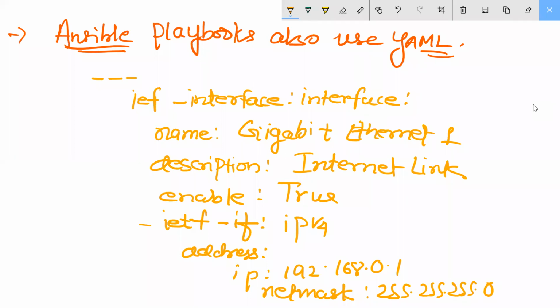So the first line is ietf-interfaces. That is the start, the starting of your command. ietf, yes, correct. Right. Thank you so much.